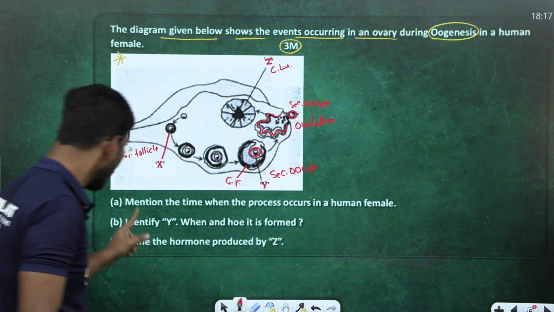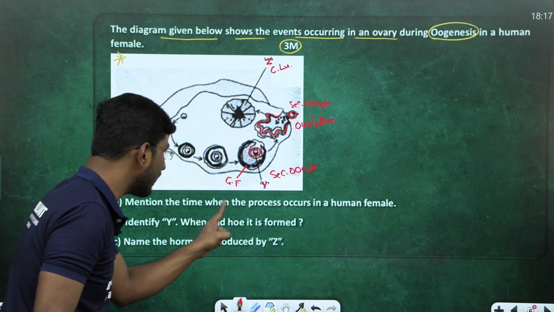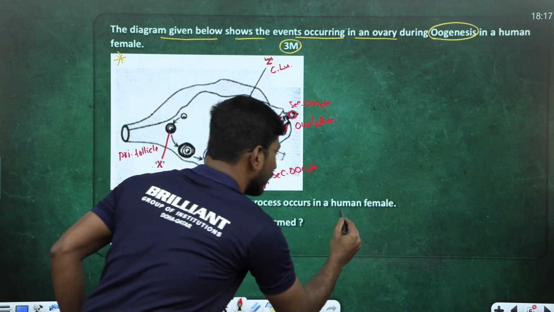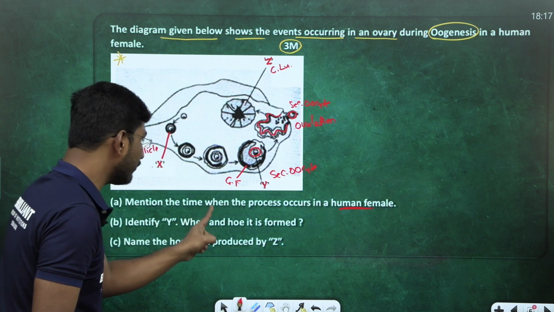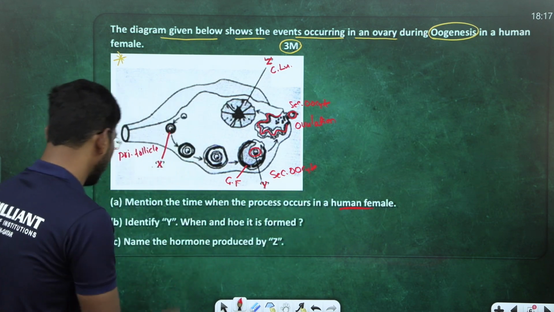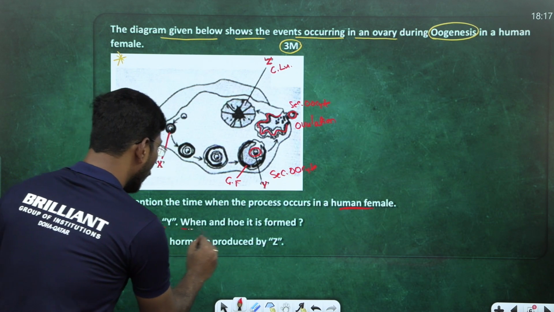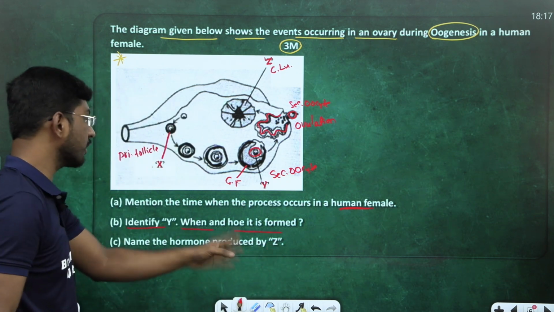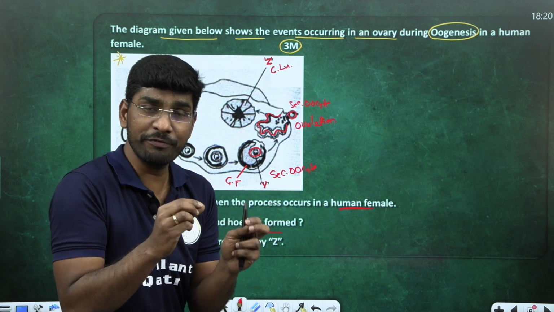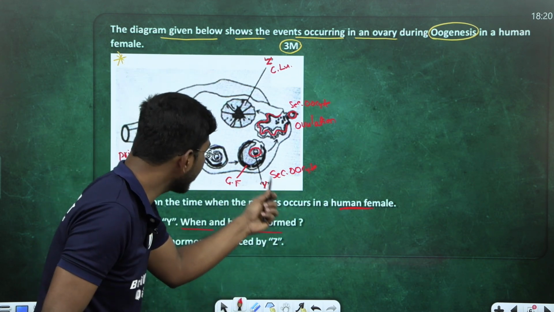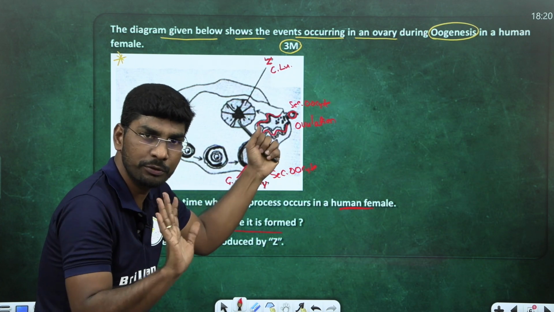Look at the questions. Mention the time when the process occurs in the human female, they're asking. We identified X, Y, Z, right? X is the primary follicle, Y is what? Tell me, the secondary oocyte, and Z is the corpus luteum. Right.